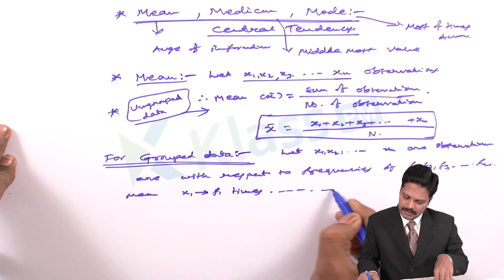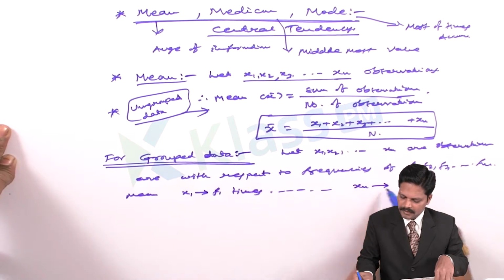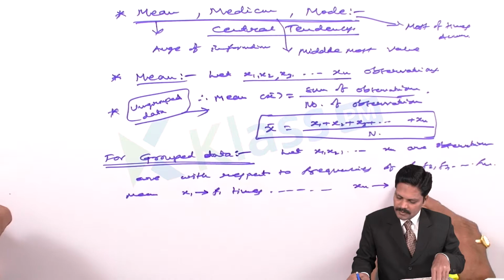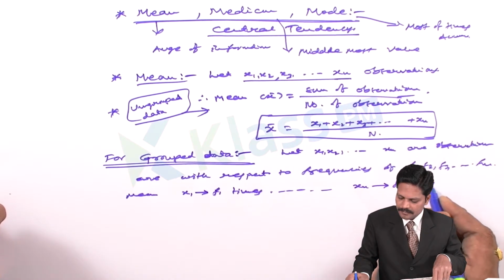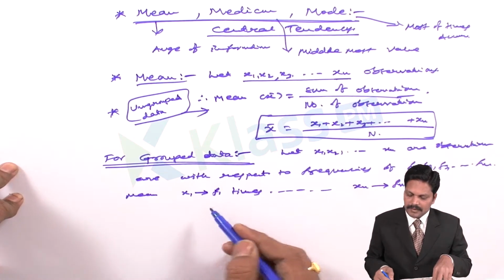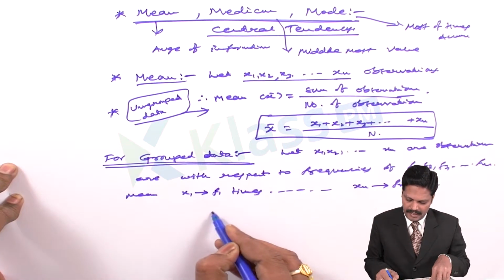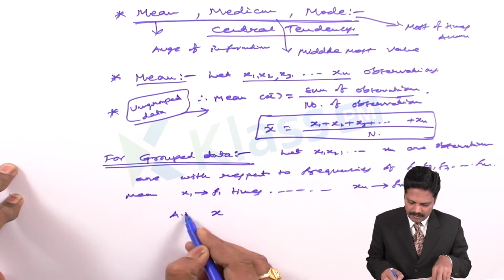In this manner, the xn observation comes fn times. So in this manner we get the arithmetic mean.